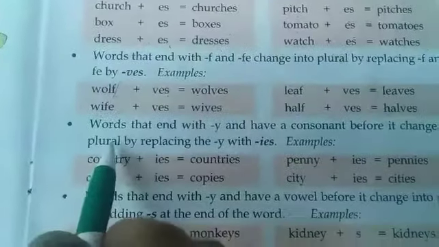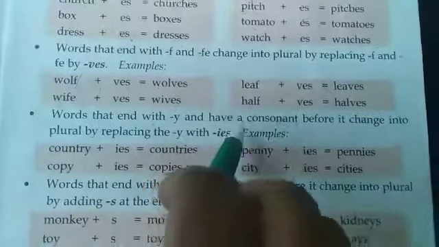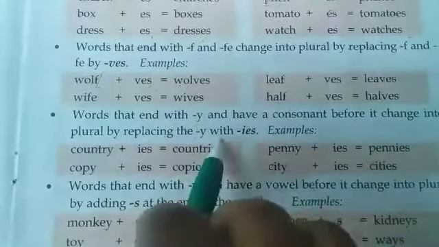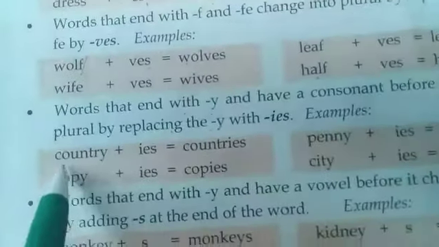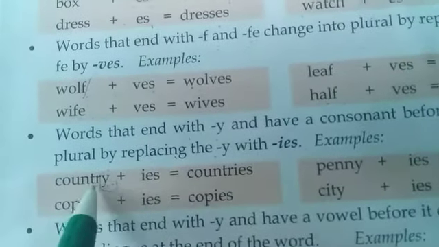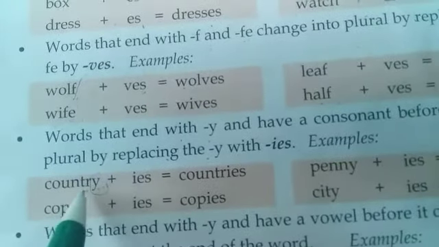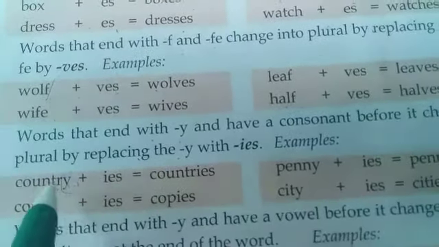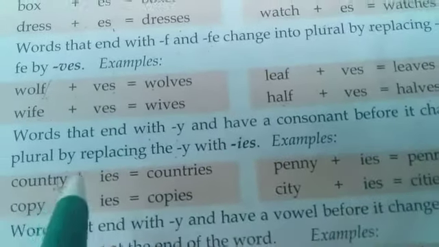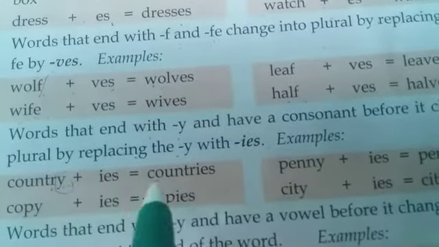Then next rule. Words that end with y and have a consonant before it change into plural by replacing the y with ies. That means country, the word that ends with y. Before y there is a letter r. That means not a vowel, a consonant letter. Before y, if there is a vowel letter, this rule is not applicable. Understood? Before y, if there is a consonant letter, this rule is applicable.